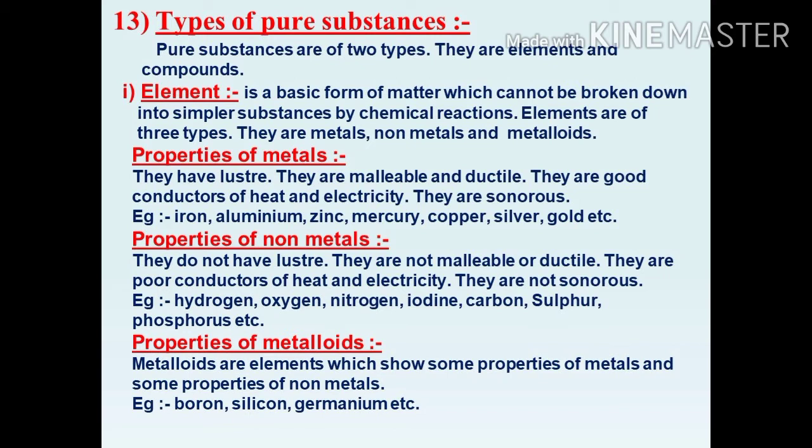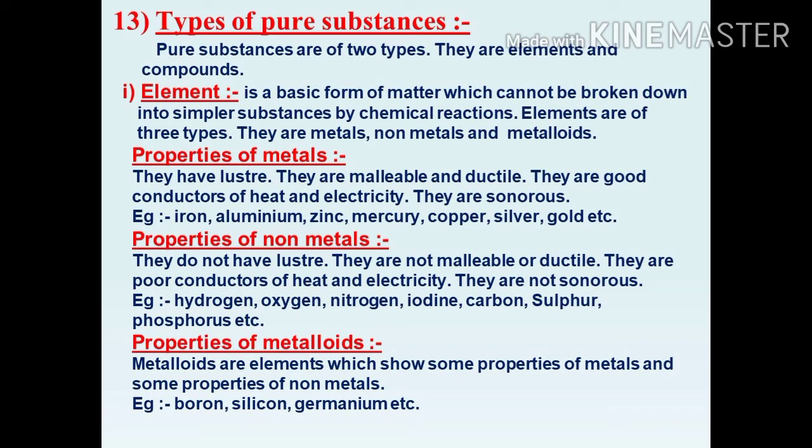Then properties of non-metals. They do not have luster, which means they have no shining. They are not malleable or ductile. What is malleable? Hammered or pressed, and we can make it into different shapes, but it is impossible in non-metals. They are poor conductors of heat and electricity. They are not sonorous. They can't produce a ringing sound. Example: hydrogen, oxygen, nitrogen, iodine, carbon, sulfur, phosphorus.